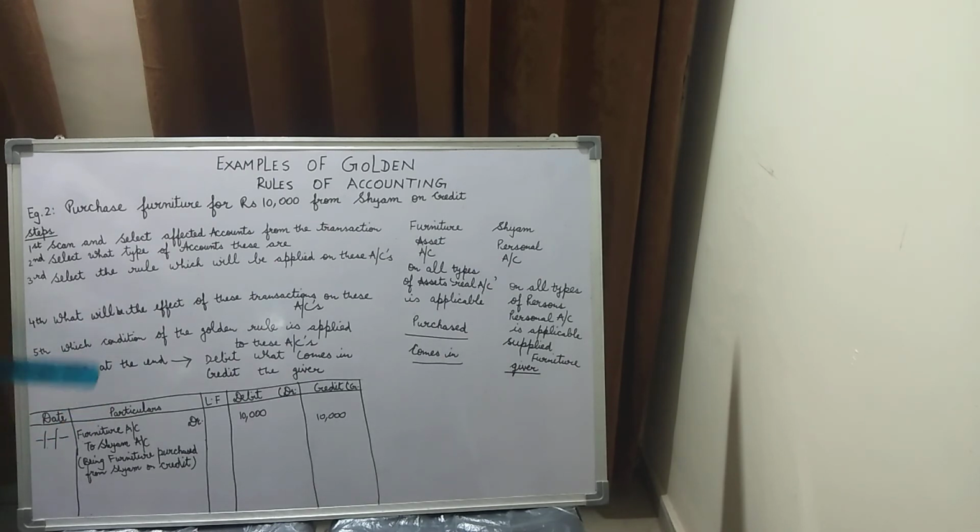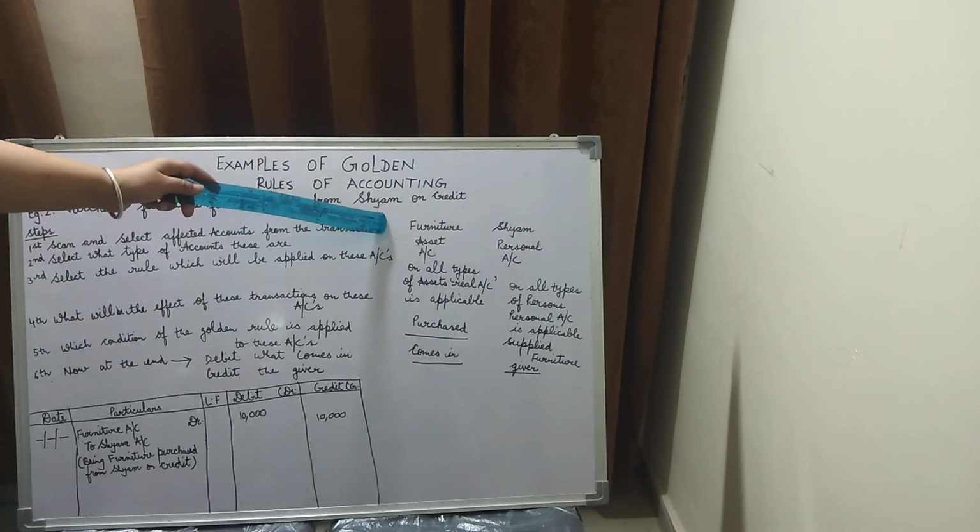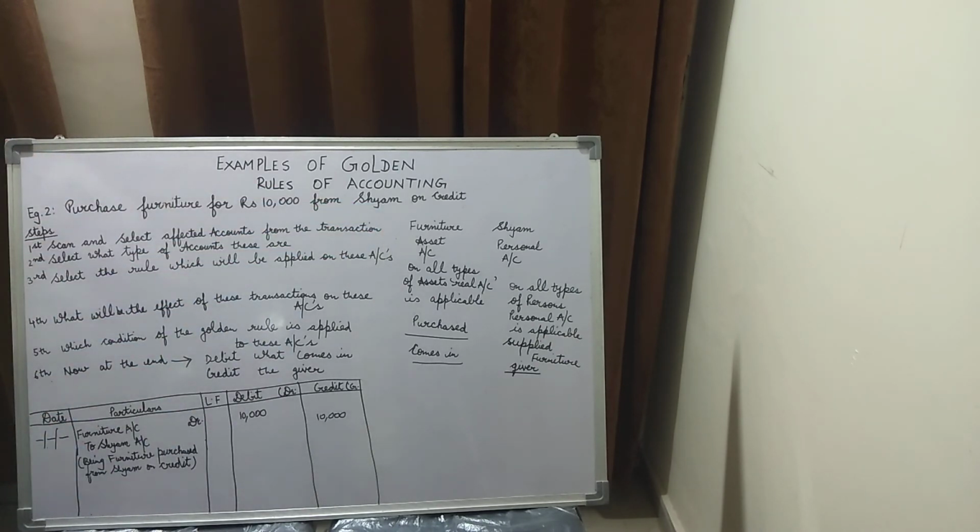Over here, why have we not mentioned cash and why have we mentioned Shyam, children? Because, kindly note down, we are not purchasing this asset on cash. We are purchasing this asset on credit basis from Shyam. So in this case, Shyam will be credited.